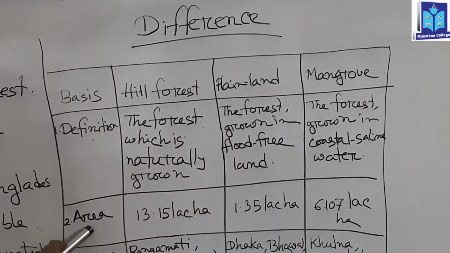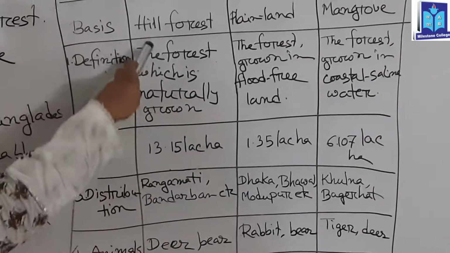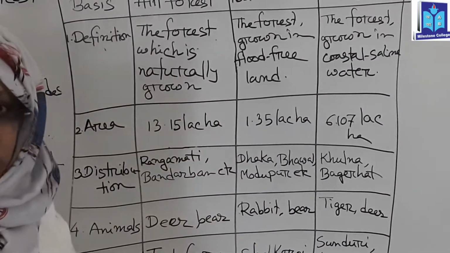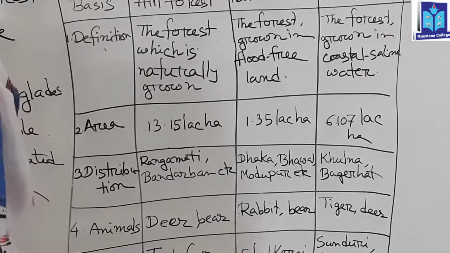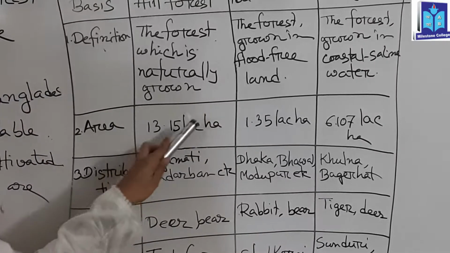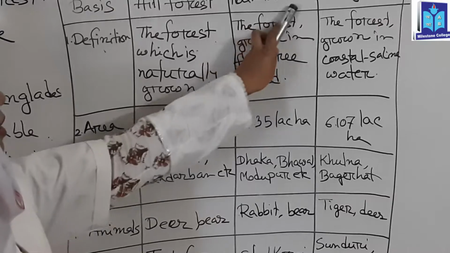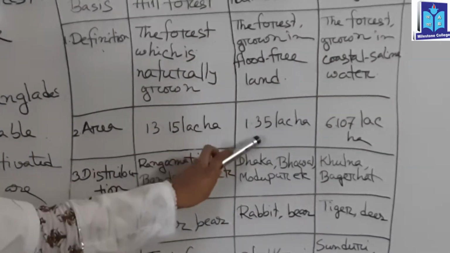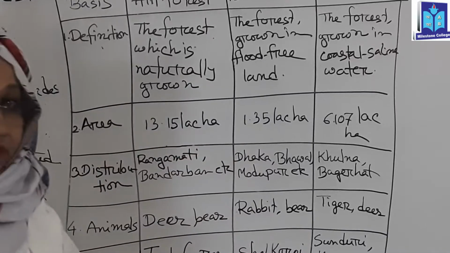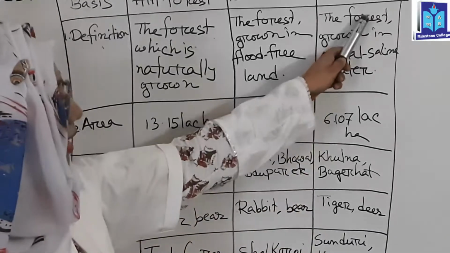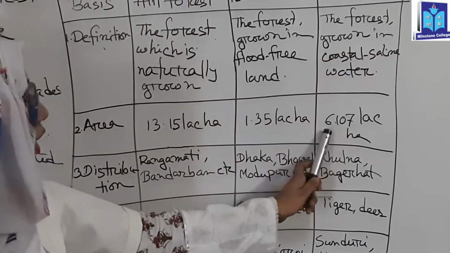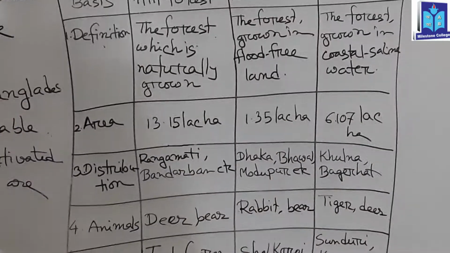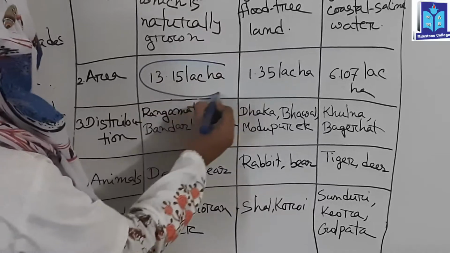Now, area. What is the area? In case of hill forest, 30.15 lakh hectare is the area coverage, the widest among the plainland and mangrove forest. Plainland forest area is 1.35 lakh hectare. In case of mangrove forest, it is 6.107 lakh hectare. This area is very important for your MCQ question.